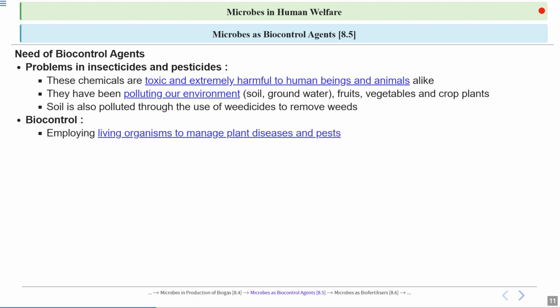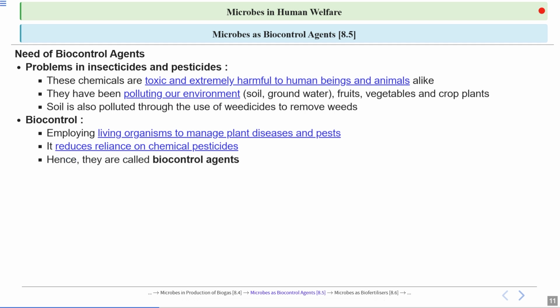What is biocontrol actually? It is employing living organisms to manage plant diseases and pests. So we are not using chemicals here. We are employing living organisms. Because of the use of biocontrol, we can reduce our dependency on chemical pesticides. Hence, they are called biocontrol agents, meaning biological control agents. They are living organisms.